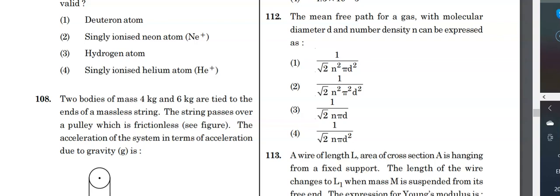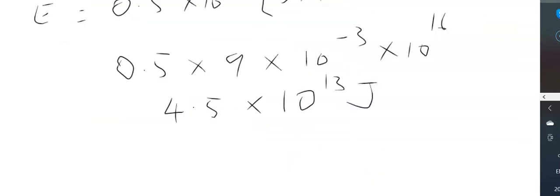So, therefore, mean free path can be written as kT divided by root over 2n pi d squared, where d is the molecular distance.